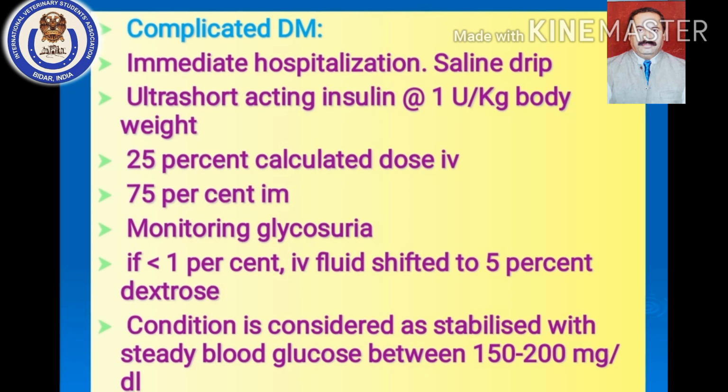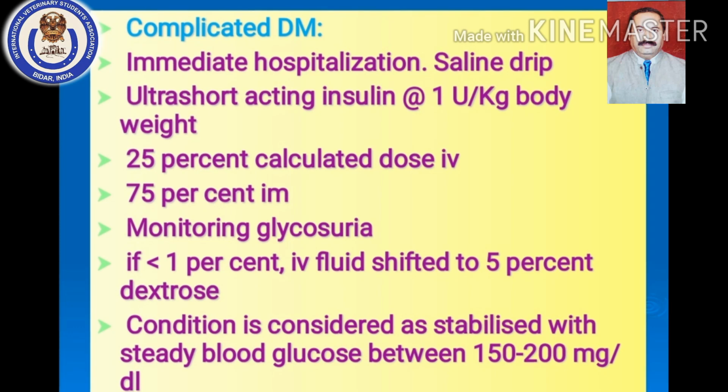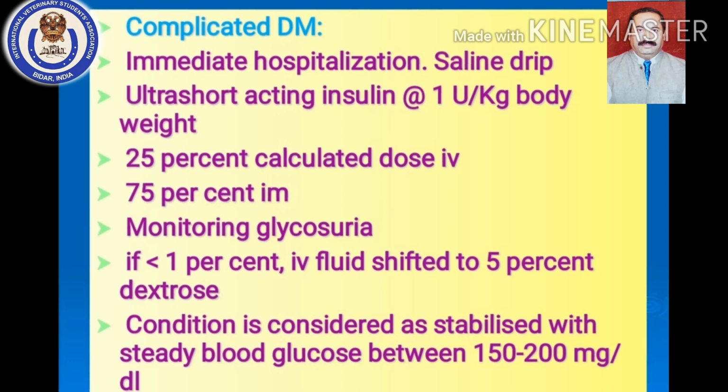Then coming down to the other type of diabetes mellitus, what we call complicated, meaning the diabetes mellitus has entered into a complicated stage where glycosuria is there, ketonuria is also there. Okay, so you have to first stabilize the patient. For that, it has always been advised that there is a requirement of hospitalization. The patient should be kept on a saline drip, and here you have to give ultra short acting insulin.